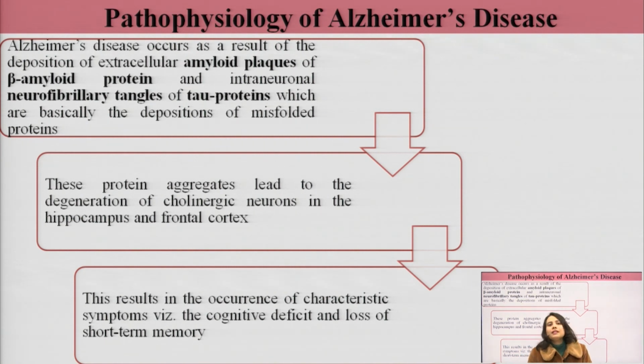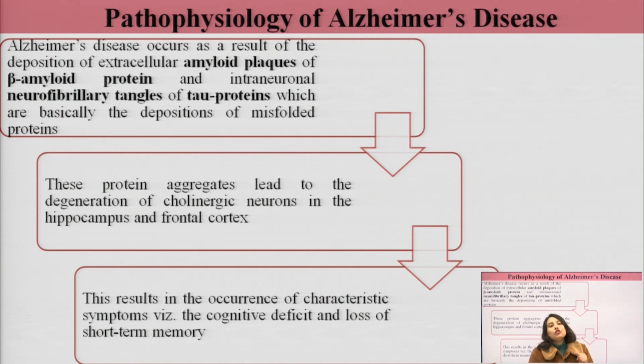So basically the hallmarks of Alzheimer's disease are the deposition of the amyloid plaques extracellularly and the neurofibrillary tangles inside the neurons, and this deposition basically occurs in the cholinergic neurons, and they result in their destruction, which ultimately results in the hallmark symptoms of Alzheimer's disease, which are impairment of cognition and loss of short-term memory.